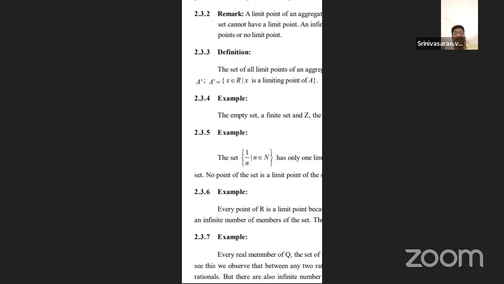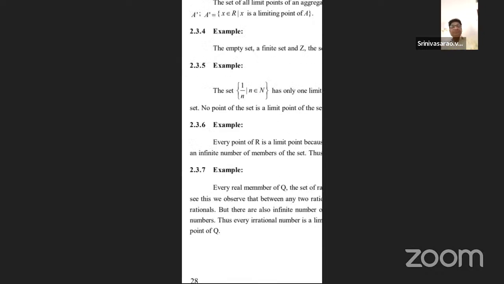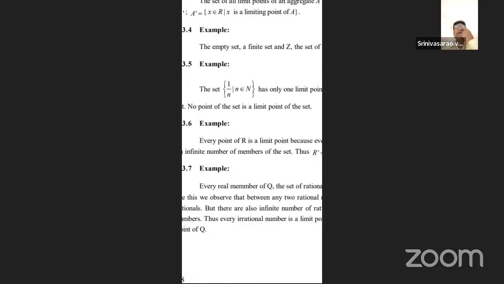So the empty set is a finite set, and the set of all integers does not have a limit point, because there are no such elements. Next, 2.3.5. What is the limit point of the set of 1 by n?